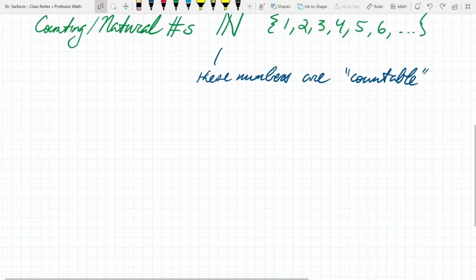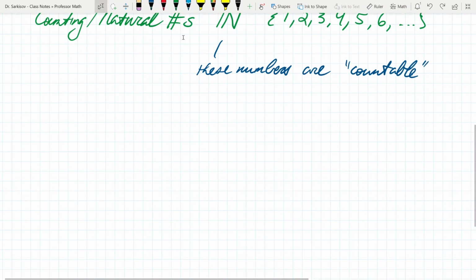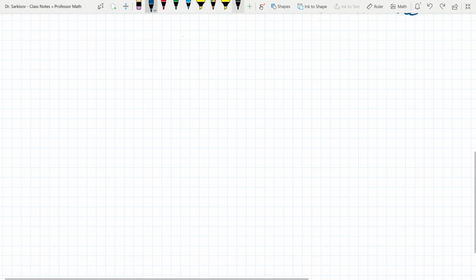So let me show you how we can do that. We say 1, 2, 3, 4, 5, 6, 7, yes, those are countable, right? The first, second, third, fourth, fifth, and so on. Now, the basic Cantor argument that I know is to go ahead and do a little table. Let's draw a little diagram.